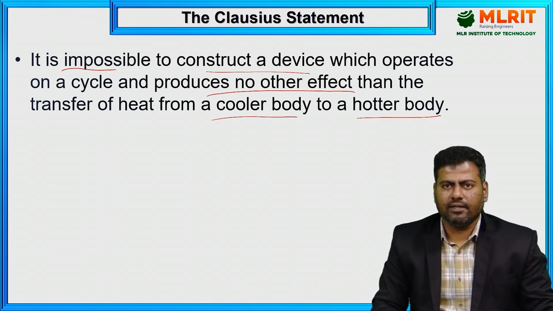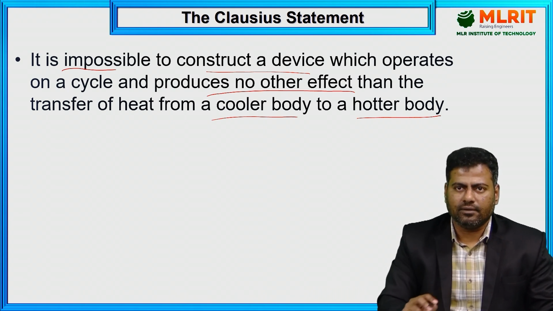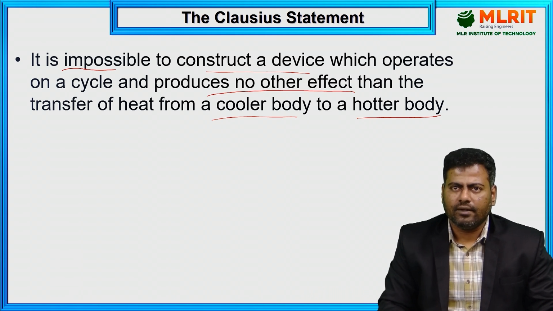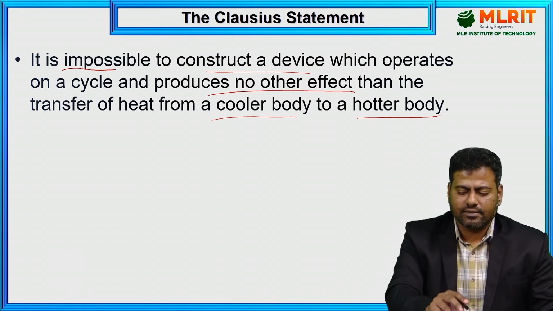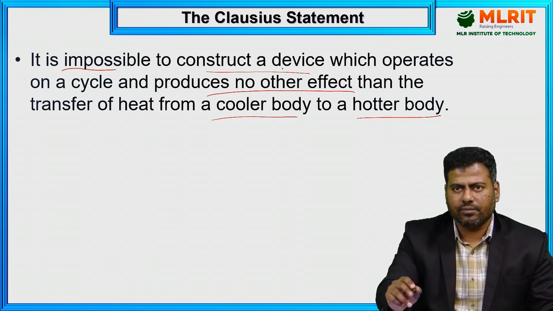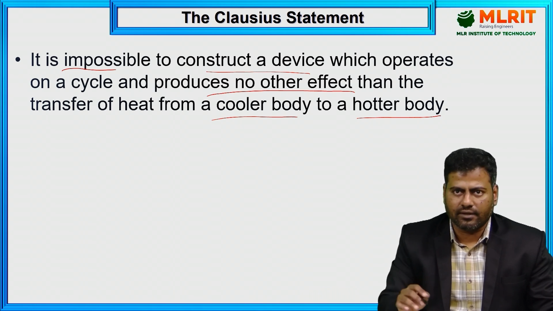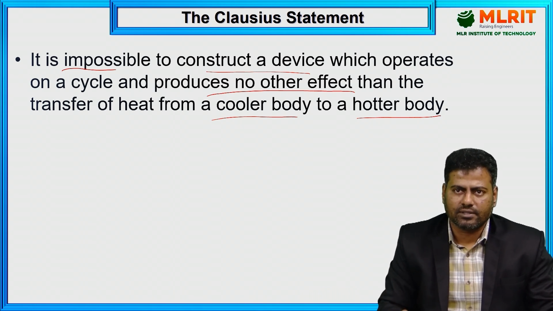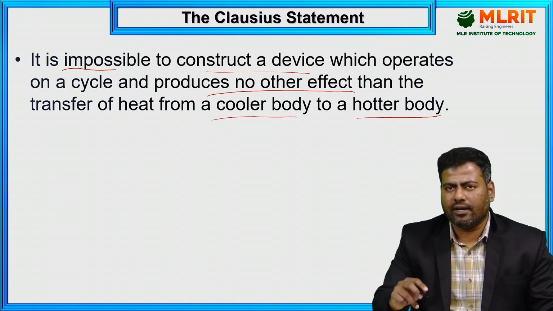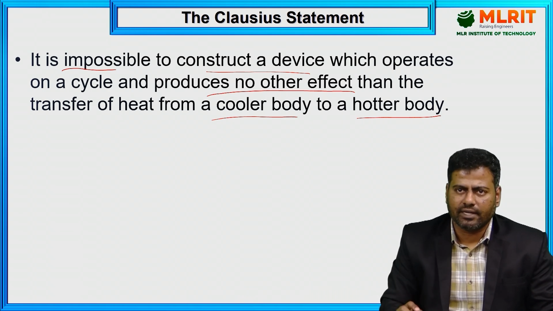So what they said actually, it is impossible to construct, with no other effect, which means with other effect it is possible. So that is the Clausius statement they have given. It is applicable to a particular device: it is impossible to construct or fabricate a device which operates on a cycle, a cyclic process, in which we may have a heating process, compression process, condensation process, expansion process, whatever it may be,